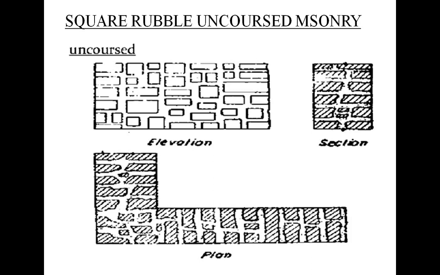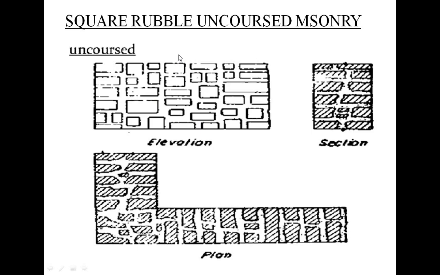Good appearance can be achieved by using risers. What is the basic difference here? You can see the bed and the sides are in straight lines, hammer dressed square stones. And even in this we have to avoid vertical joints.